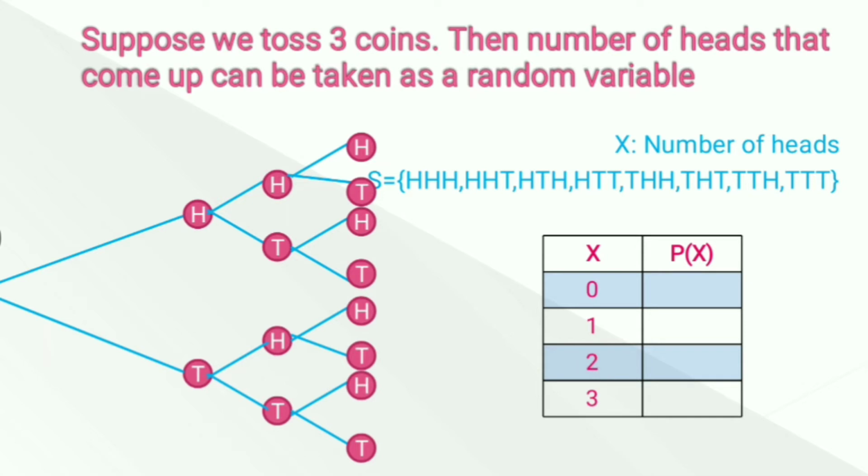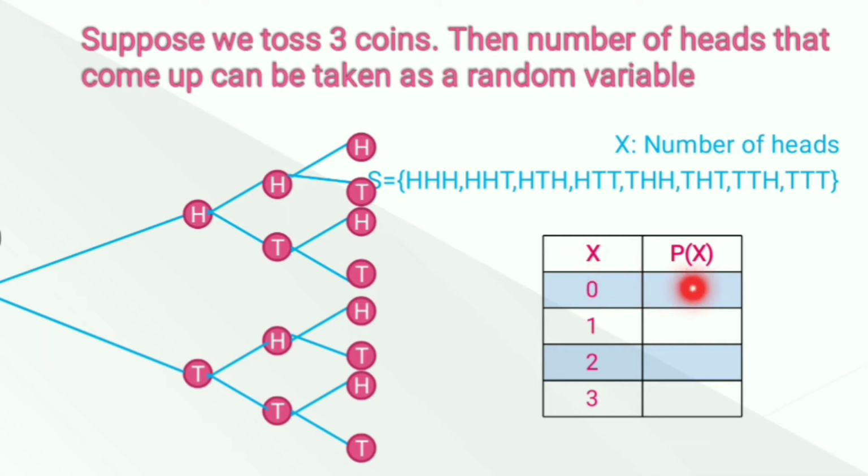So what will be the probability of 0 head? If you look at the sample space, then 0 head happens only when 3 tails are there. So there is only one favorable outcome related to 0 head.